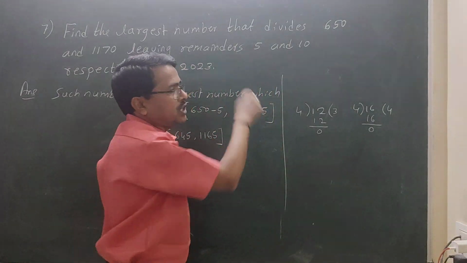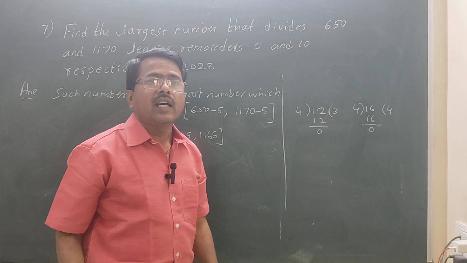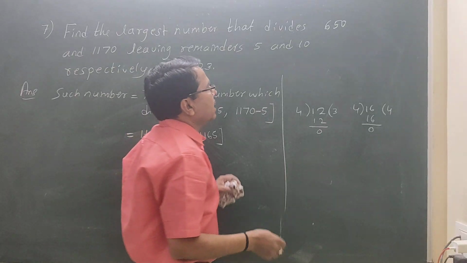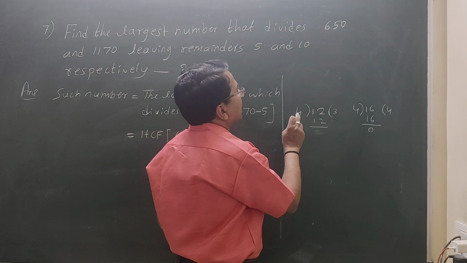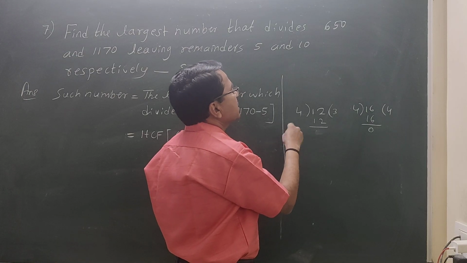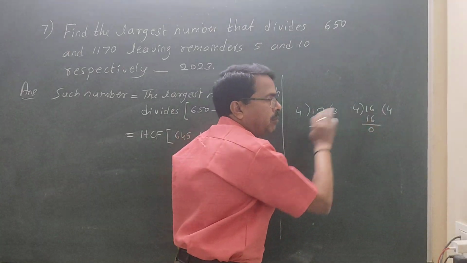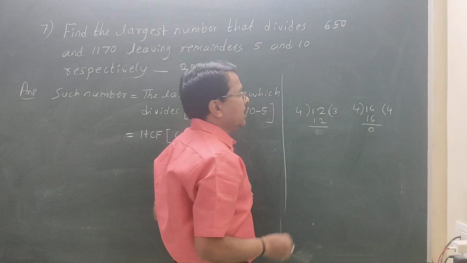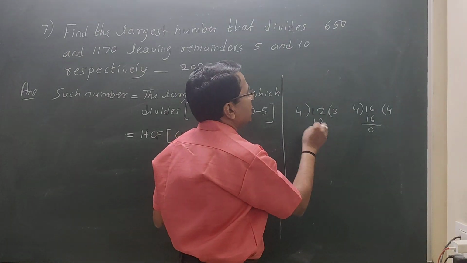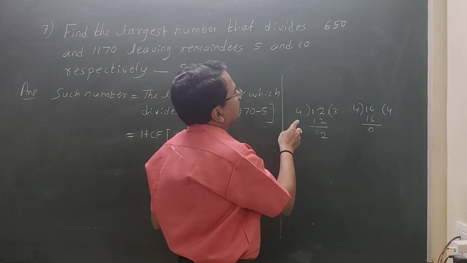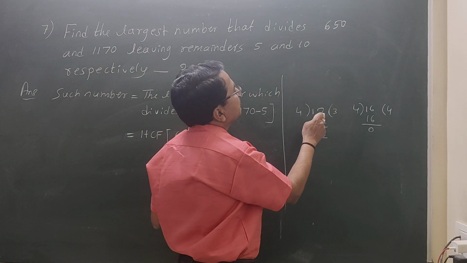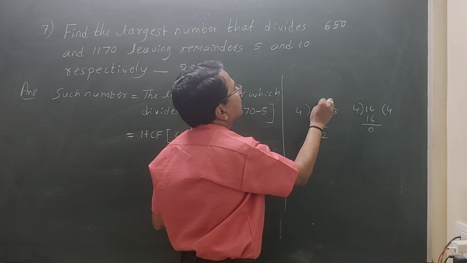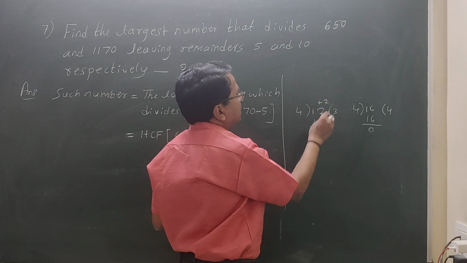But in this question, they have told there is a remainder. For example, I want the largest number which divides two numbers and gives some remainder. If I want remainder 2, if 12 is there, there is no remainder, so something extra should be there. So extra means 14.